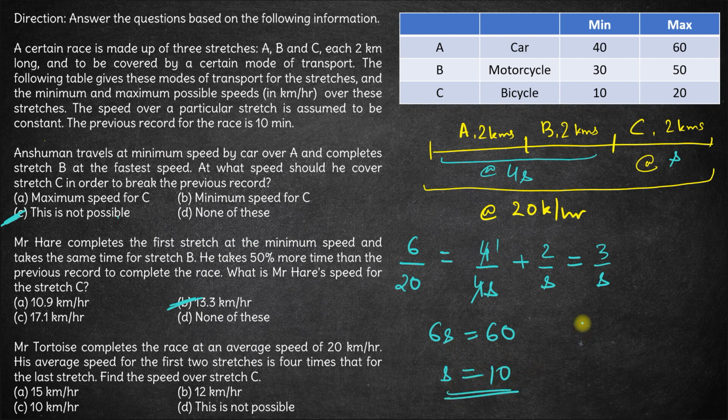So the speed for the third part is 10 kilometers per hour, and that is possible because S can be between 10 and 20. So that is perfectly fine. If S is 10, 4S comes out to be 40. Now can the average speed be 40 here? Yes. Even if we assume that the speed for the first part is 40 and for the second part is 40, that is possible. 40 lies in both these ranges, right? So S can be 40.